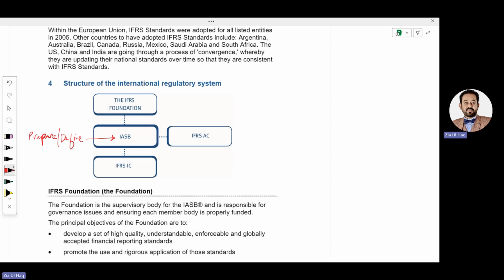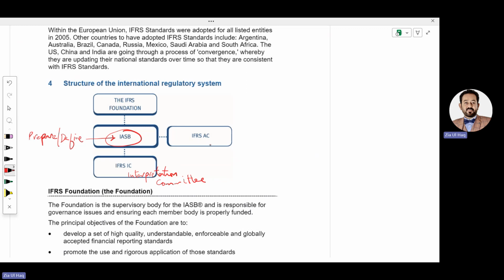IFRIC, where IC stands for Interpretation Committee. What is the purpose of the Interpretation Committee? The Interpretation Committee interprets, meaning explains, the accounting standard defined by the IASB, and how to comply with that standard.